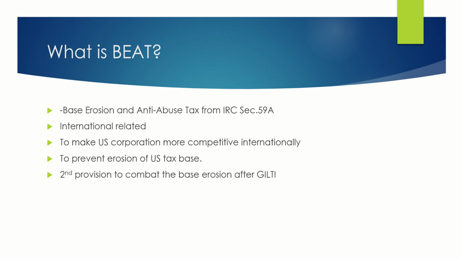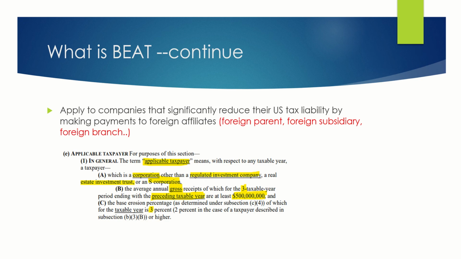BEAT is the second provision to combat the base erosion after GILTI. The purpose of GILTI is to focus on the income part, and the purpose of BEAT is to focus on the expense part. BEAT is a new tax that is intended to apply to companies that significantly reduce their U.S. tax liability by making payments to foreign affiliates like foreign parents, foreign subsidiary, or foreign branch.